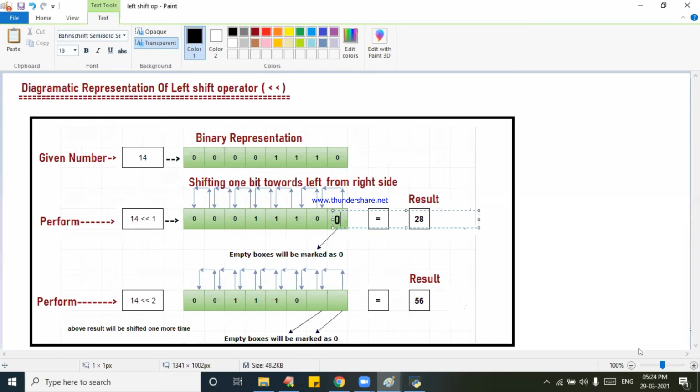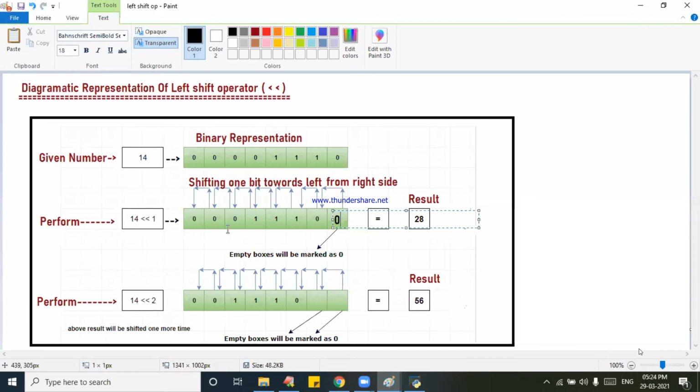See carefully. What is the result? You can convert it into binary. 28 is the answer. Don't go to the formula. The formula is okay, you are good.